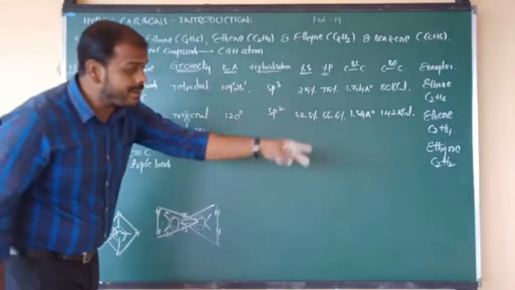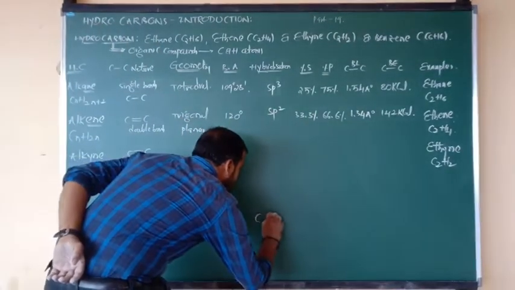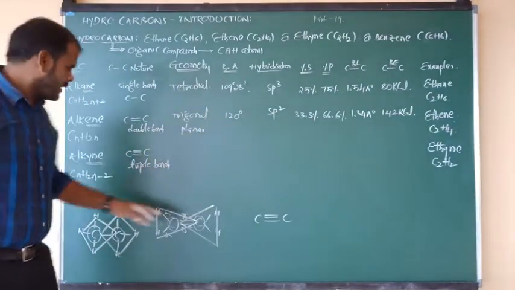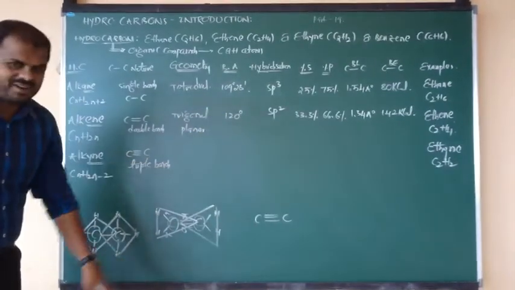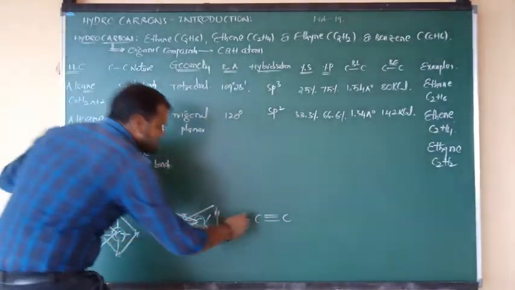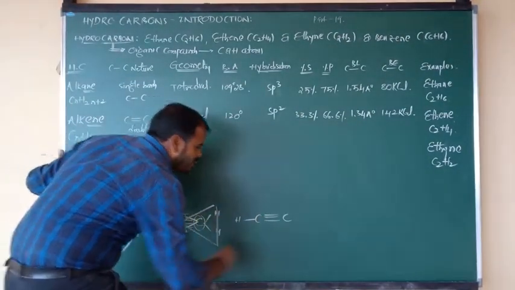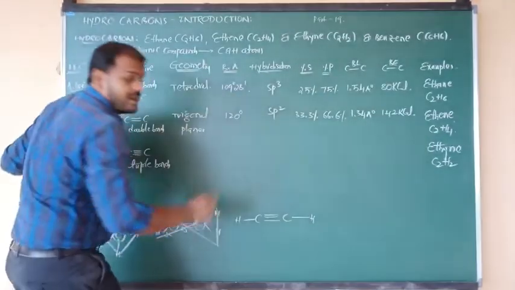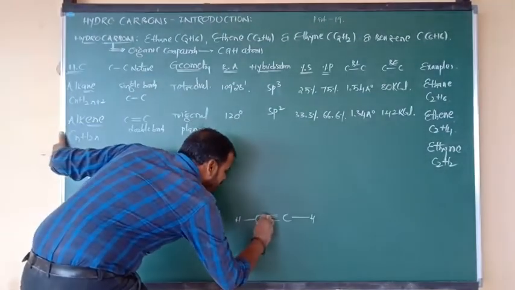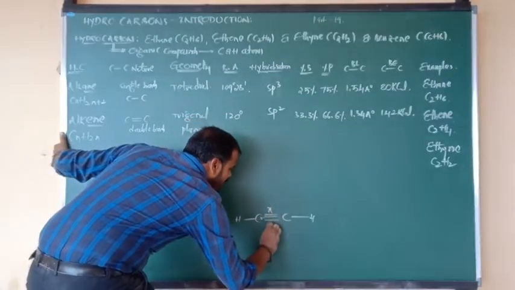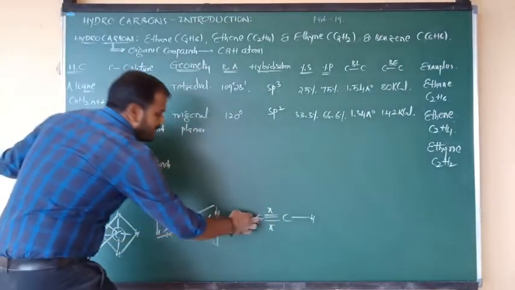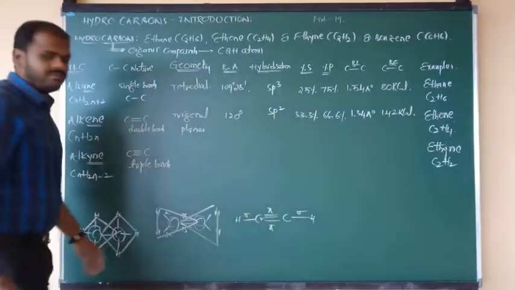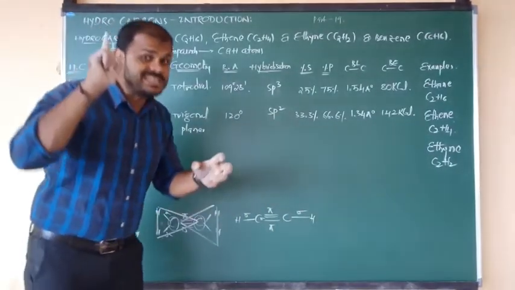In that ethyne, how many carbons are there? 2 carbons are there: C triple bond C. The number of carbons is 2, but the carbon-carbon nature is a triple bond. Hydrogens are 2: the first carbon is connected to 1 hydrogen, the second carbon is connected to 1 hydrogen. So between 2 carbons, how many bonds are there? 3 bonds are there. But only the middle bond is sigma, and the above and below bonds are pi bonds. Carbon is connected to hydrogen again by using sigma. But in hybridization, we have to take only sigma bonds.